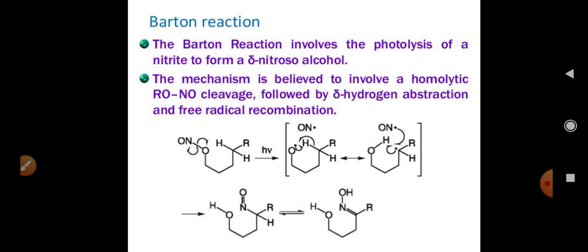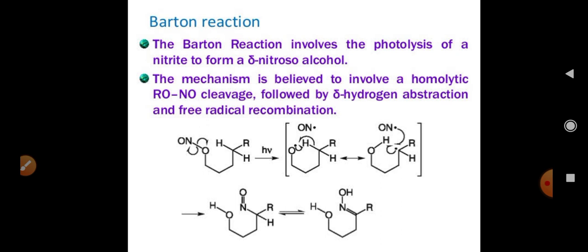Students, today let us see Barton reaction from organic chemistry. This Barton reaction, which is actually a photochemical reaction, passes through the process of photolysis of a nitrite to form delta nitroso alcohol. That means when the product is formed, there is formation of an alcoholic, that is OH group, at the terminal nitrogen in the structure.